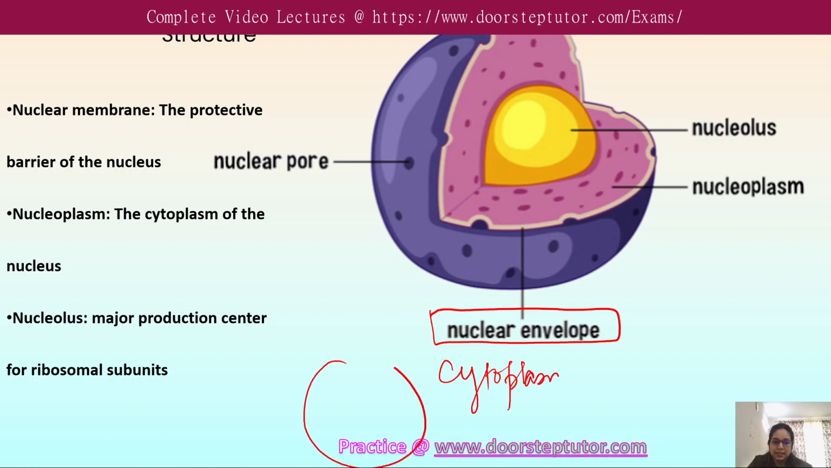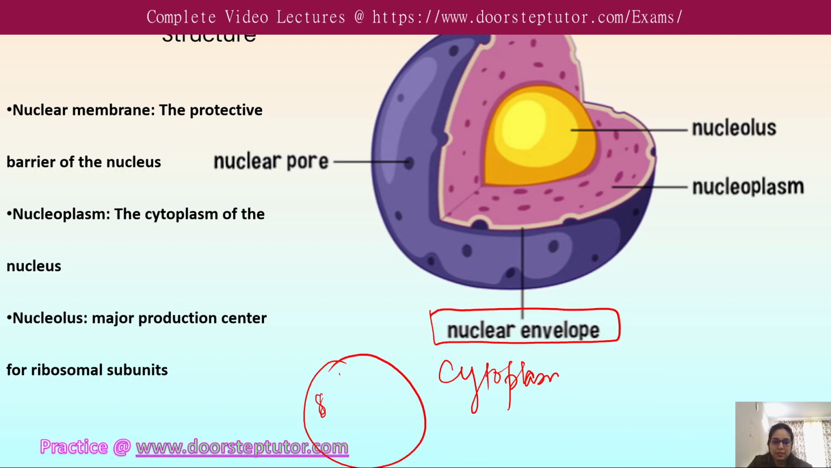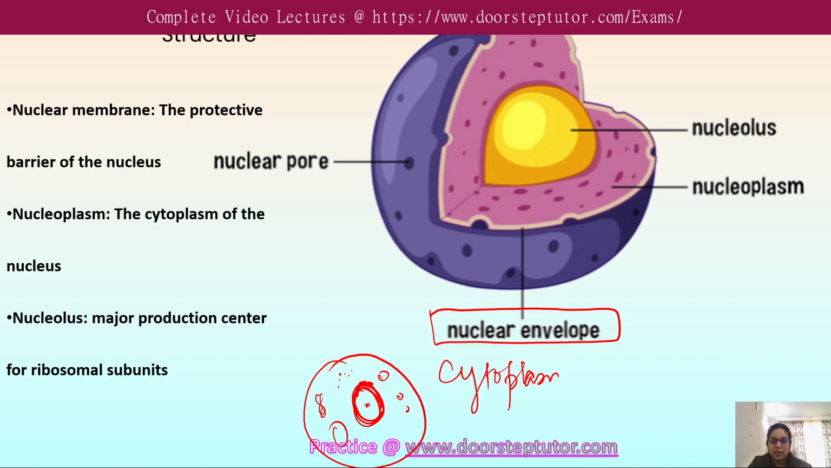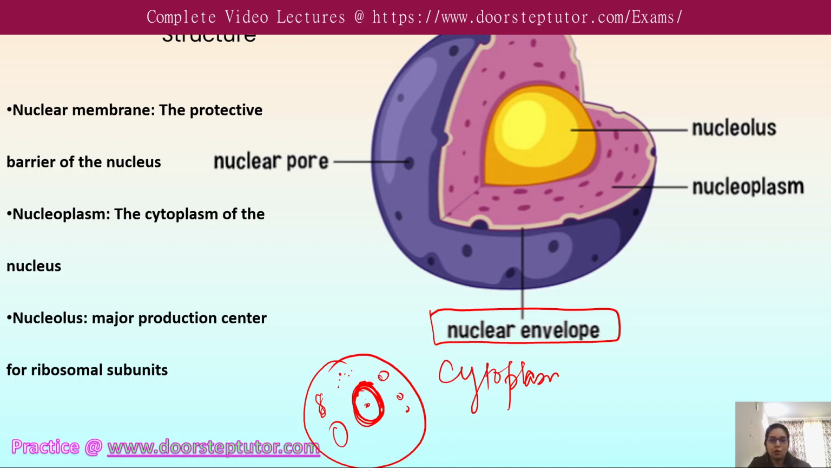Suppose this is a cell in which mitochondria are present, Golgi bodies are present, various other organelles like ribosomes and vacuoles are present, and this one is the nucleus. So this nucleus has a membrane present outside it, so that it can protect the internal components of the nucleus from the cytoplasm.